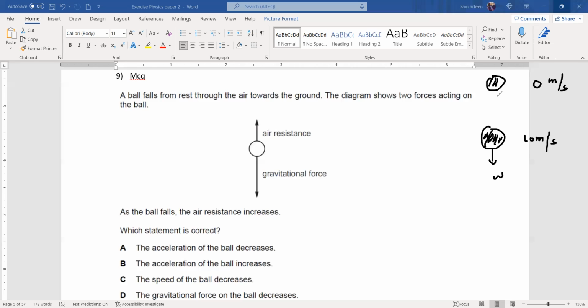The weight is acting downward. Here also the weight is acting. But as the speed starts to increase, the air resistance will also increase. Air resistance tries to resist the motion. So here the air resistance is less than the weight. So it will still accelerate, but with a smaller acceleration. Like first it was 10, but now maybe the acceleration may be 5. So acceleration is decreasing. And eventually the weight and air resistance are balanced with each other. When weight and air resistance are balanced, it will not change its speed. It will continue to move with the same speed.